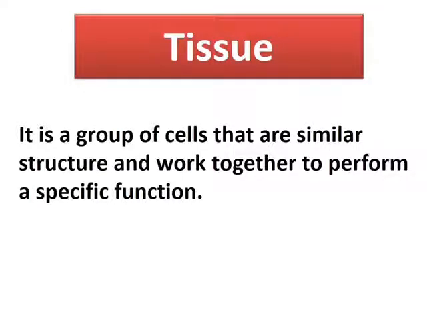In multicellular organisms, there are different types of cells which perform different types of functions. That is why the definition of tissue is that tissue is a group of cells which are similar in structure and work together to perform a specific function. You can take some examples of tissue also. Examples are blood, xylem tissue, phloem tissue, and muscles. All these are examples of tissues which perform specific functions.